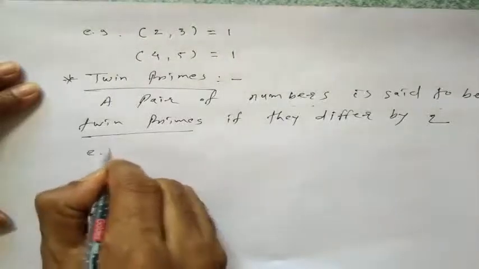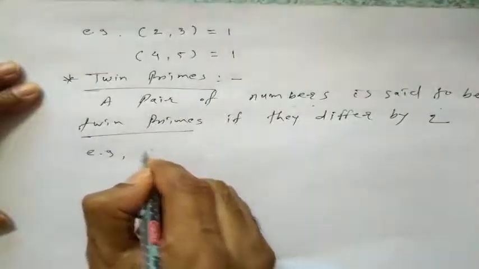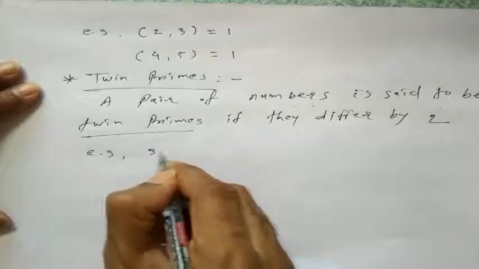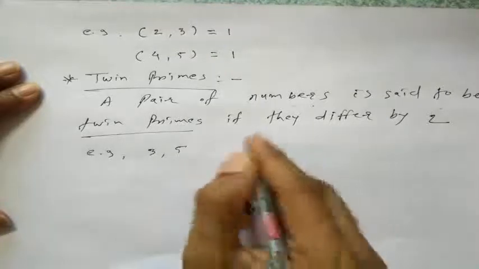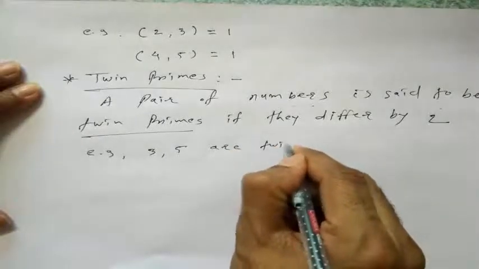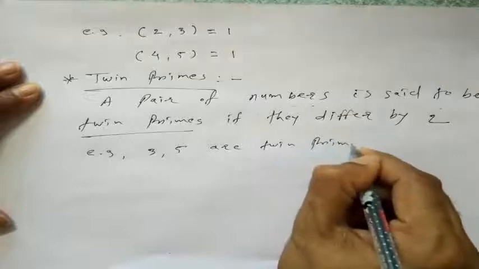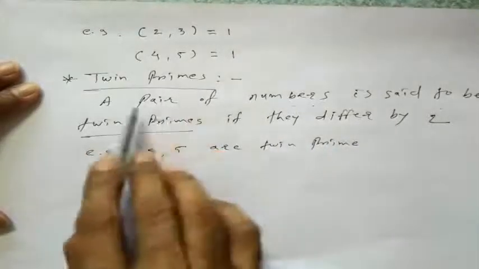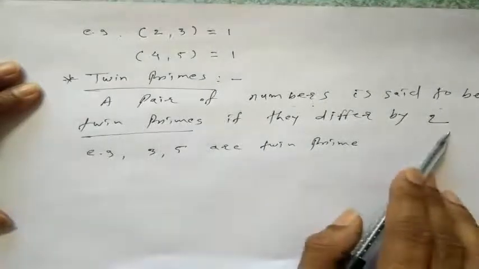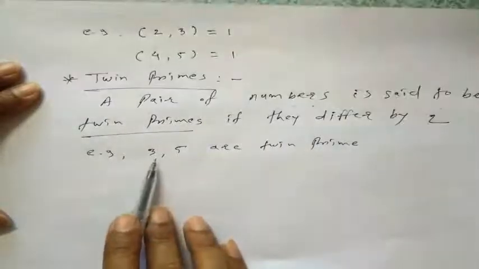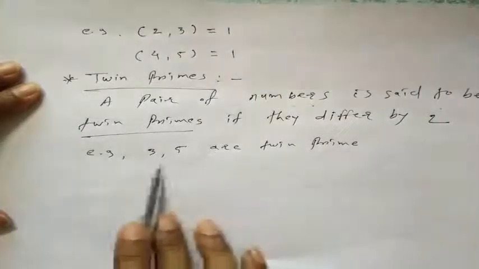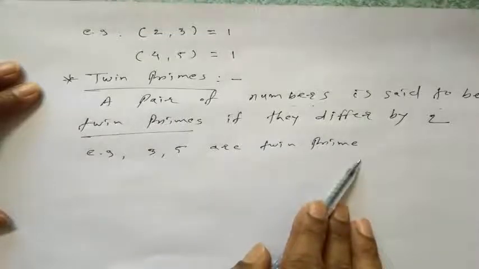For example, suppose choose the numbers 3 and 5. Here they differ by 2. Okay, these are the twin primes. In twin primes, a pair of numbers is said to be twin primes if they differ by 2. For example, the numbers 3 and 5 differ by 2. These are the twin primes.